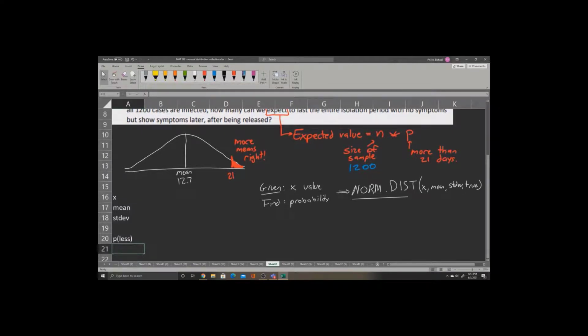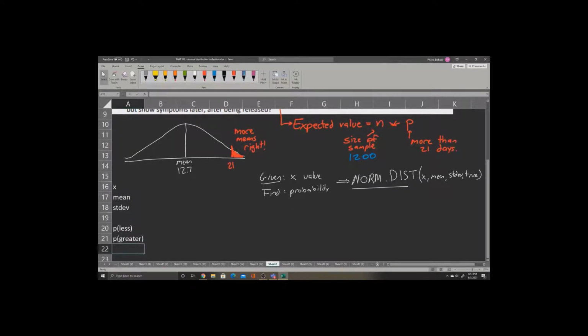However, if we check the picture, we're not interested in the part that's less, we're interested in the part that's greater. Since we've shaded to the right, we will have to include an additional step and say that p greater is 1 minus p less.